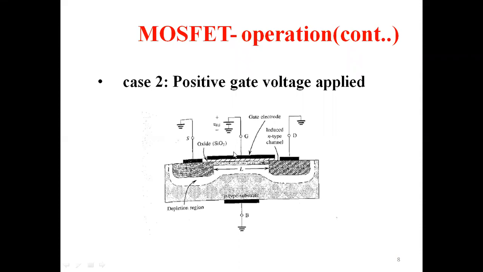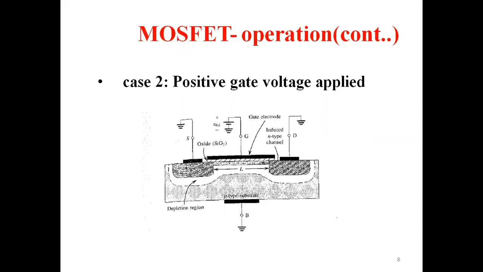Positive will be attracted by what? Negative. Negative charge is nothing but electrons. Where can you see electrons? Electrons will be in the p-type substrate. You can understand that the p-type substrate has both electrons and holes, isn't it? But the majority carrier will be holes only. The minority carriers will be some electrons.